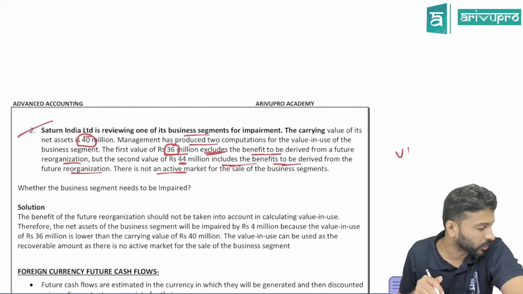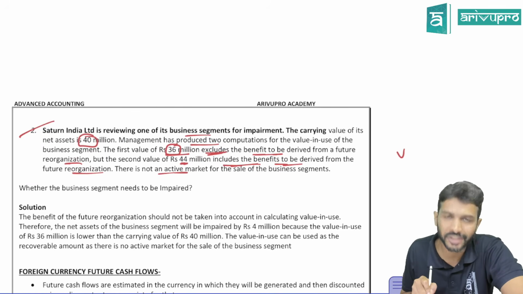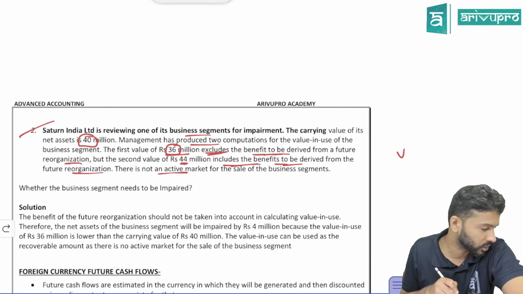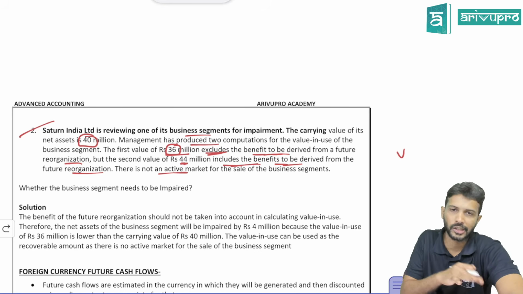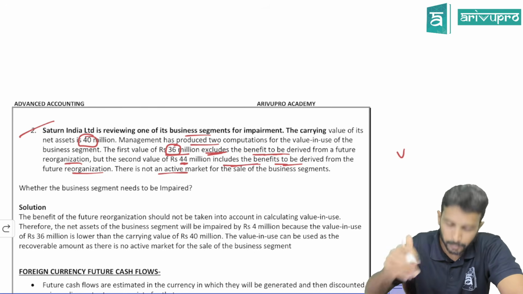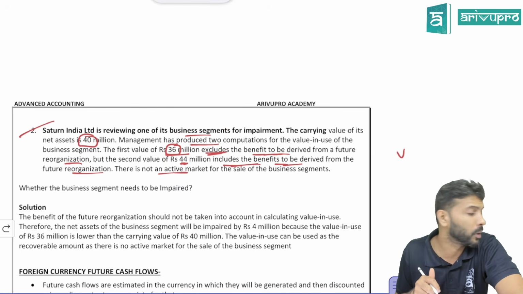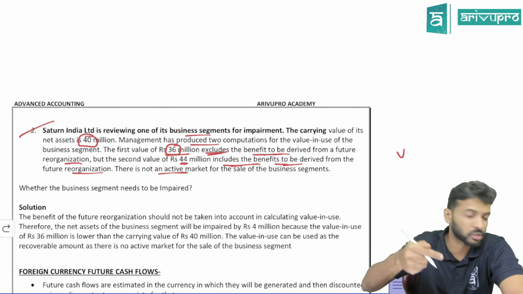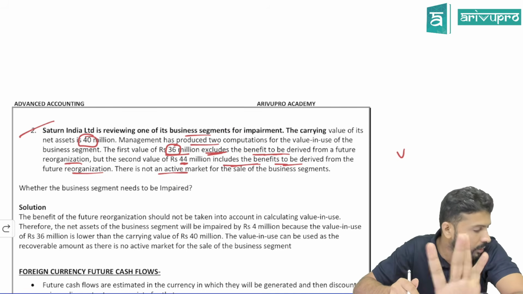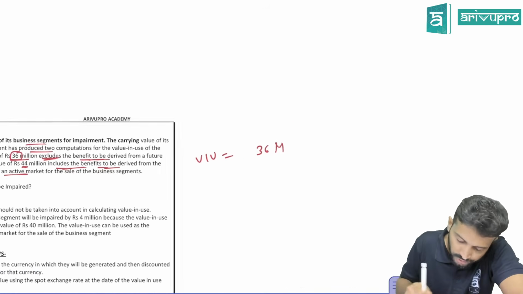They're talking from the asset perspective over here. They're not talking about general reorganization. They're talking more from the improvement side of things. That's what they mean by benefits derived from future reorganization. Even if they don't give it, assume it, committed or uncommitted, take it as uncommitted only. The intention of this question is, will you consider future improvement benefits or not? Because this is related to a specific asset, future improvement benefits from that asset should not be included. That is the ground on which the answer is built. So value in use is 36 million.